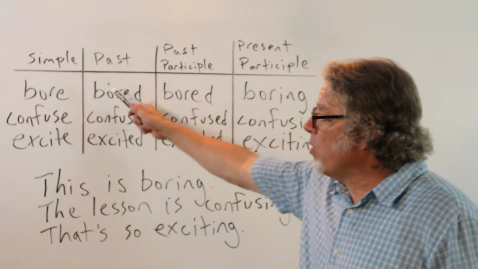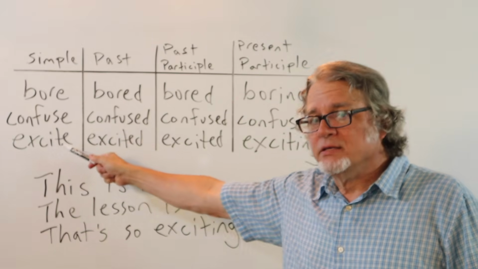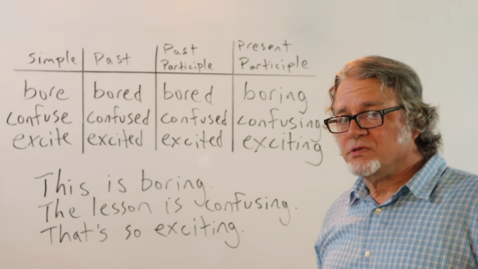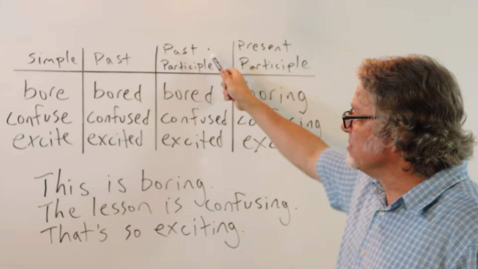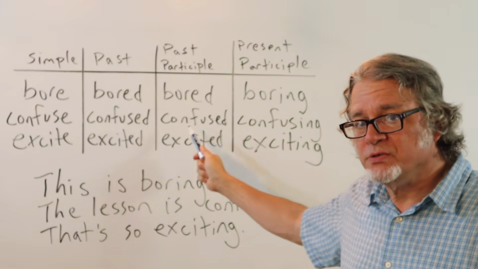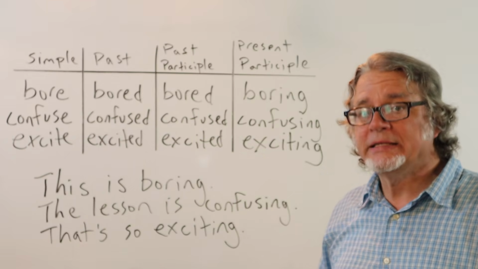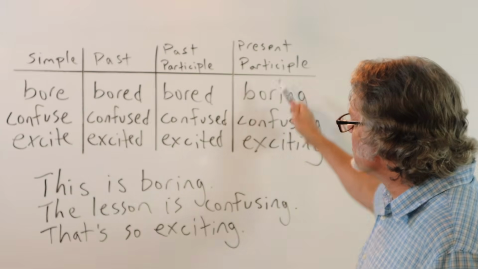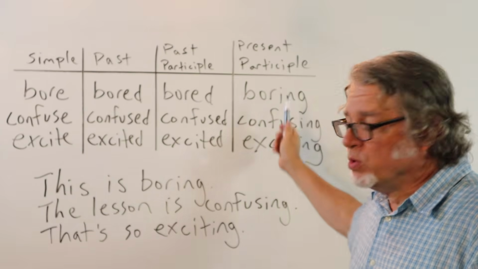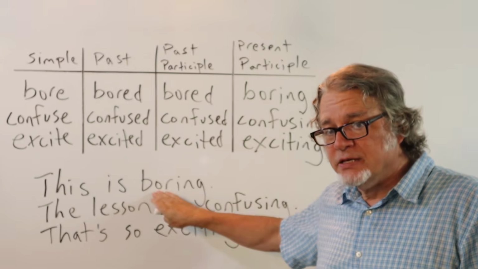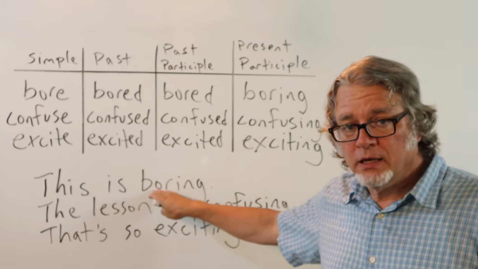Words like bore, confuse, and excite are often misused as present participles or as past participles. So for some students, this is something you want to pay attention to. Here, as present participles, these words are used as adjectives to describe a thing.